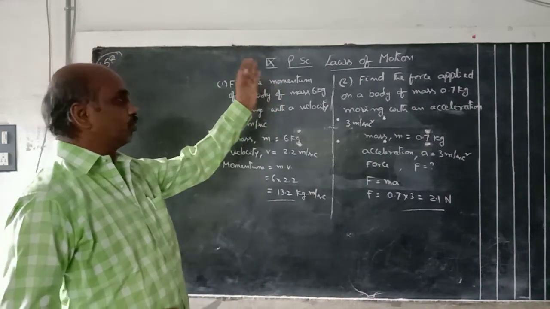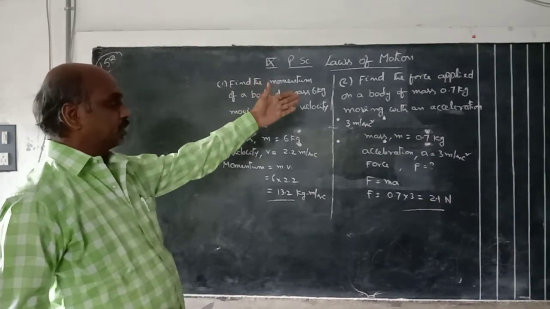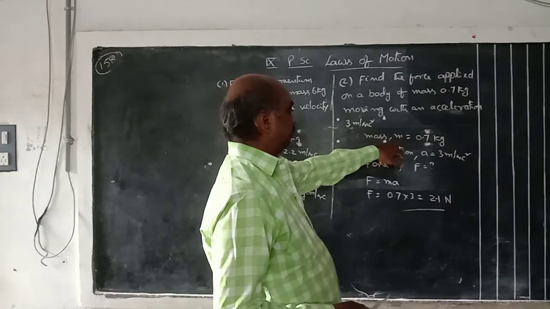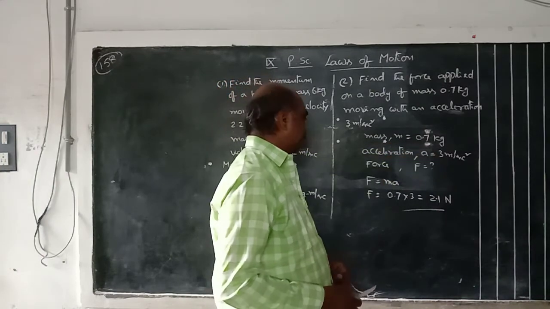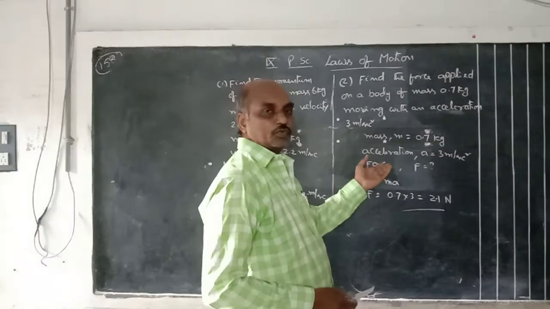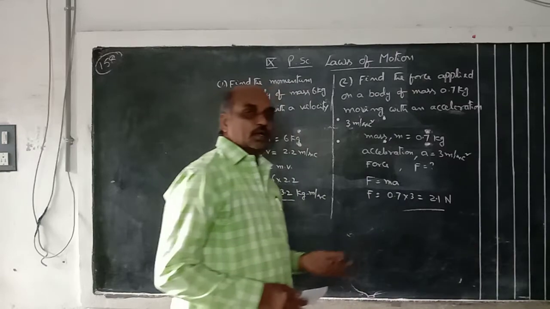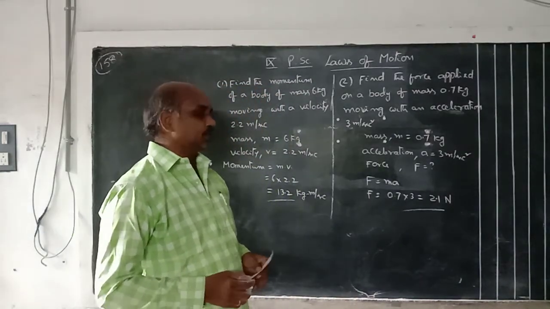Here, what is the force applied on a body? Find out the force. Mass given, acceleration is given. So mass m is 0.7 kg, acceleration a is 3 meter per second square. We have to find out the force. Force is denoted by letter F. What is the formula? F is equal to ma. 0.7 into 3.